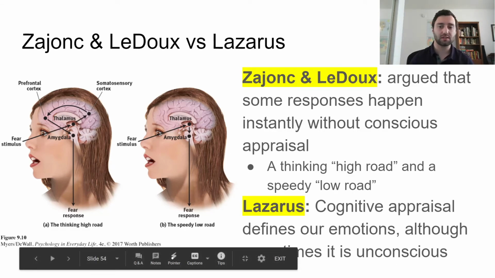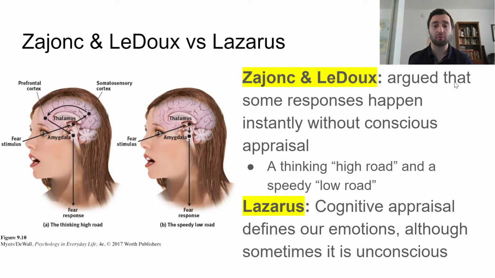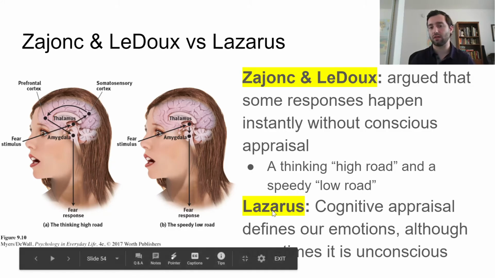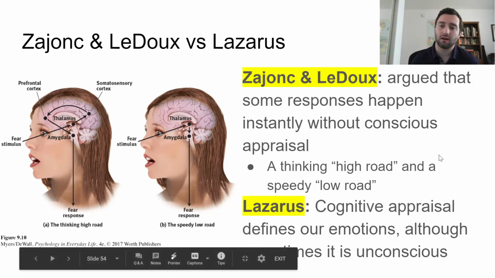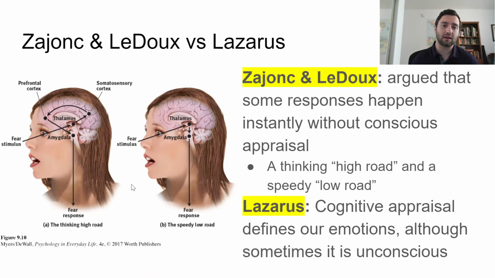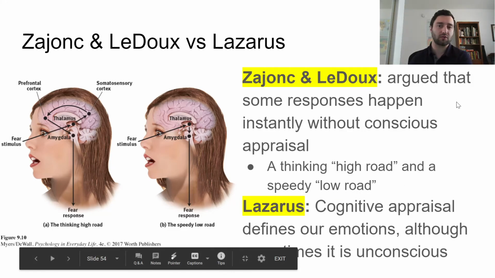We also have Lazarus. Lazarus' theory said that cognitive appraisal defines our emotion, although sometimes it's actually unconscious. So these are just adding layers onto the two-factor theory, where Lazarus says sometimes these are unconscious responses, that there are times when we feel an emotion without consciously understanding what it is or why we're feeling it. And again, this could also explain the speedy low road in slightly different terms.